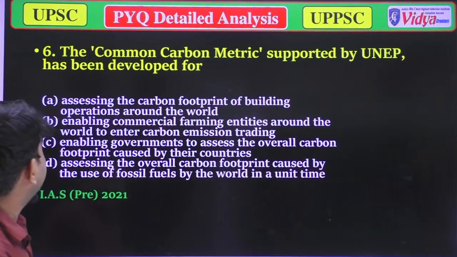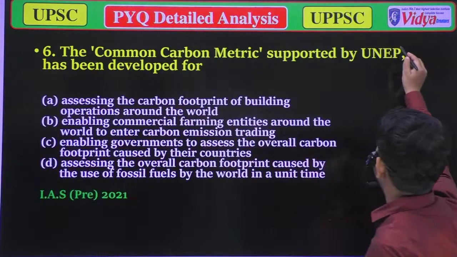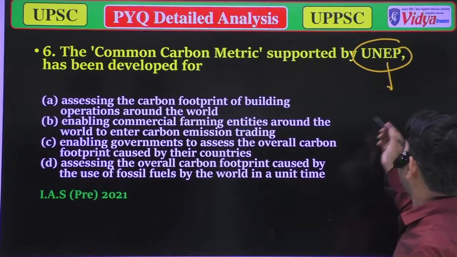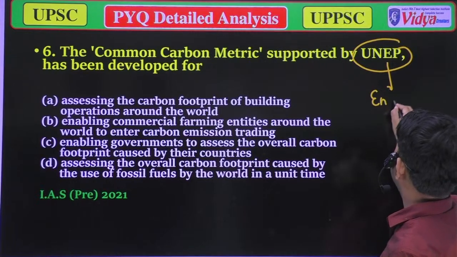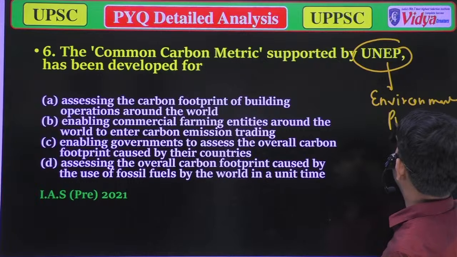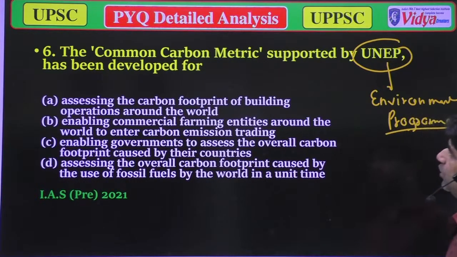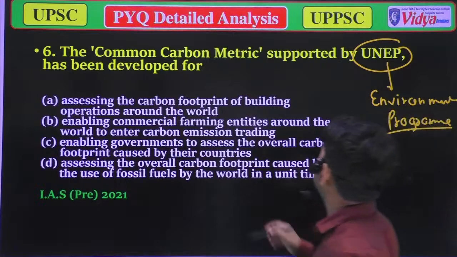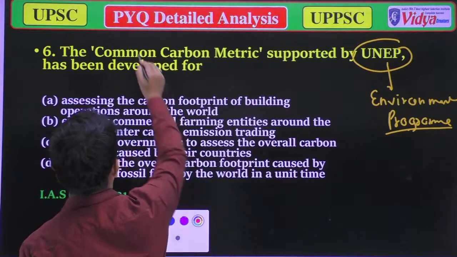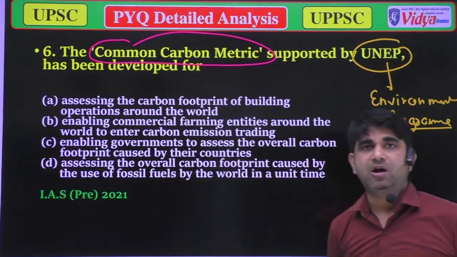Our question is about the common carbon metric supported by UNEP. UNEP means United Nations Environment Programme: UN for United Nations and EP for Environment Programme. So what has UNEP developed it for? We have to talk about the common carbon metric, so the first thing is: what is the common carbon metric?